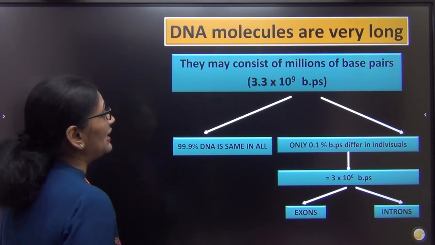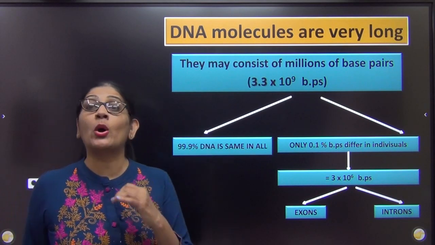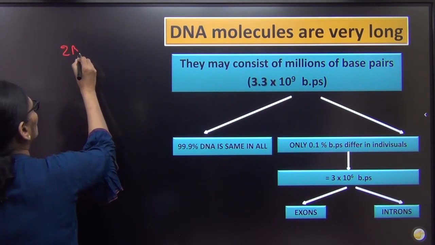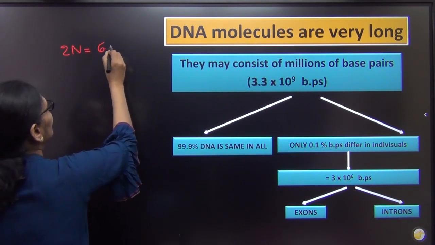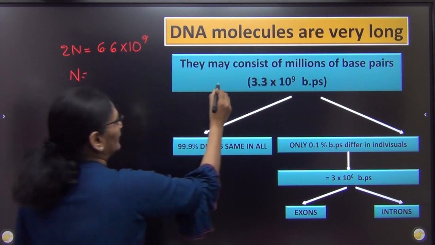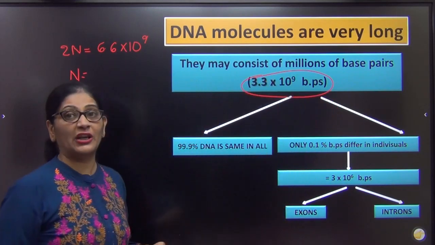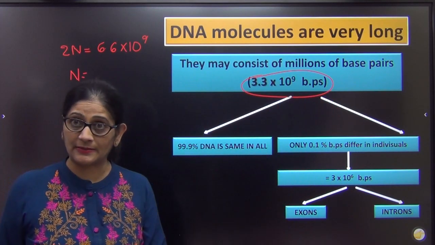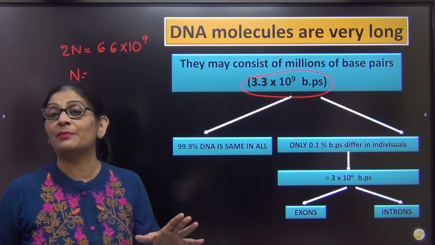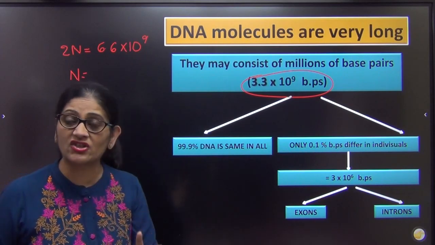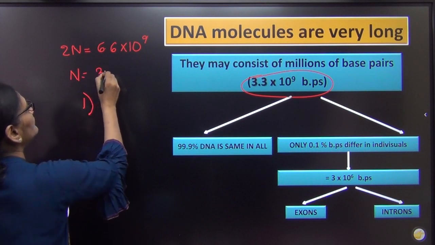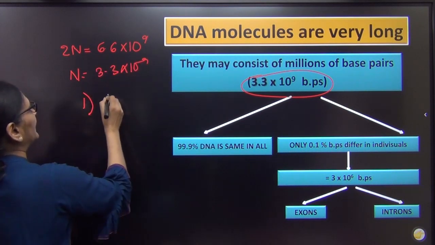Now, listen, beta. We know that if we consider haploid number of chromosomes, not diploid, you know that for the diploid number of chromosomes, 2n, the number of base pairs is 6.6 × 10^9. So if I go for haploid, the nucleotide count will be 3.3 × 10^9 bases. हम किसी भी दो इंडिविजुअल का सारा 3.3 × 10^9 bases कभी नहीं मिलाते. We never match it for two reasons. One, I told you it's a very costly method. ठीक है, first I told you it's a very costly method.